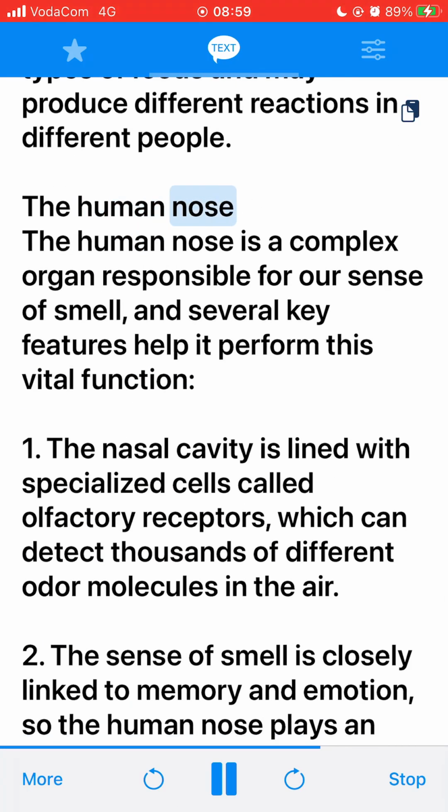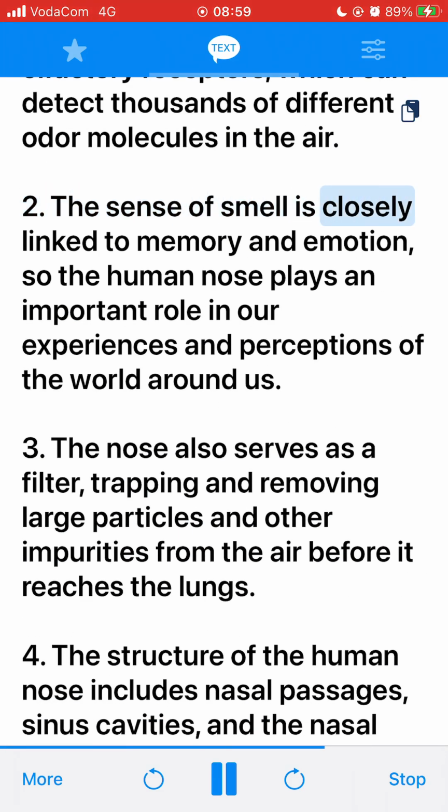The human nose. The human nose is a complex organ responsible for our sense of smell, and several key features help it perform this vital function. 1. The nasal cavity is lined with specialized cells called olfactory receptors, which can detect thousands of different odor molecules in the air. 2. The sense of smell is closely linked to memory and emotion, so the human nose plays an important role in our experiences and perceptions of the world around us.